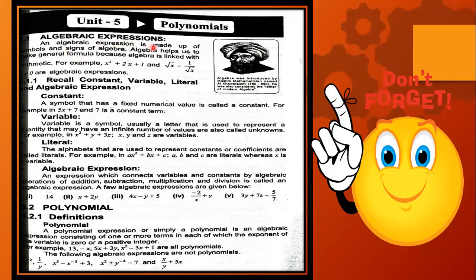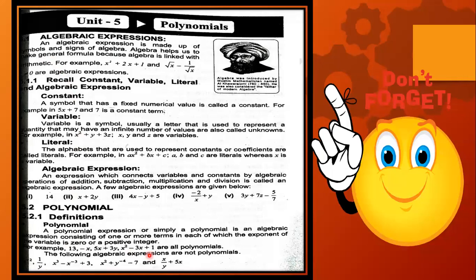An algebraic expression is made up of symbols and signs of algebra. Algebra helps us to make general formulas because algebra is linked with arithmetic. Kindly underline this one as well. That is an important term. Now, recalling the constant, variable, literals and algebraic expressions, all we have done in the summer vacation work.